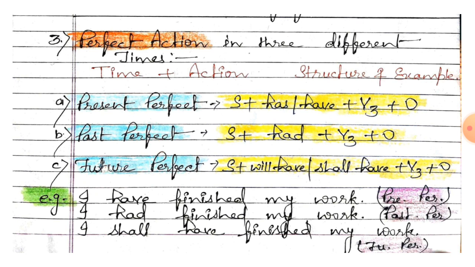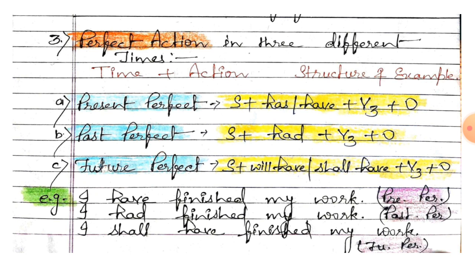Present perfect: subject plus has or have plus verb third form plus object. Past perfect: subject plus had with all subjects plus verb third form plus object. Future perfect: subject plus will have or shall have plus V3 plus object.